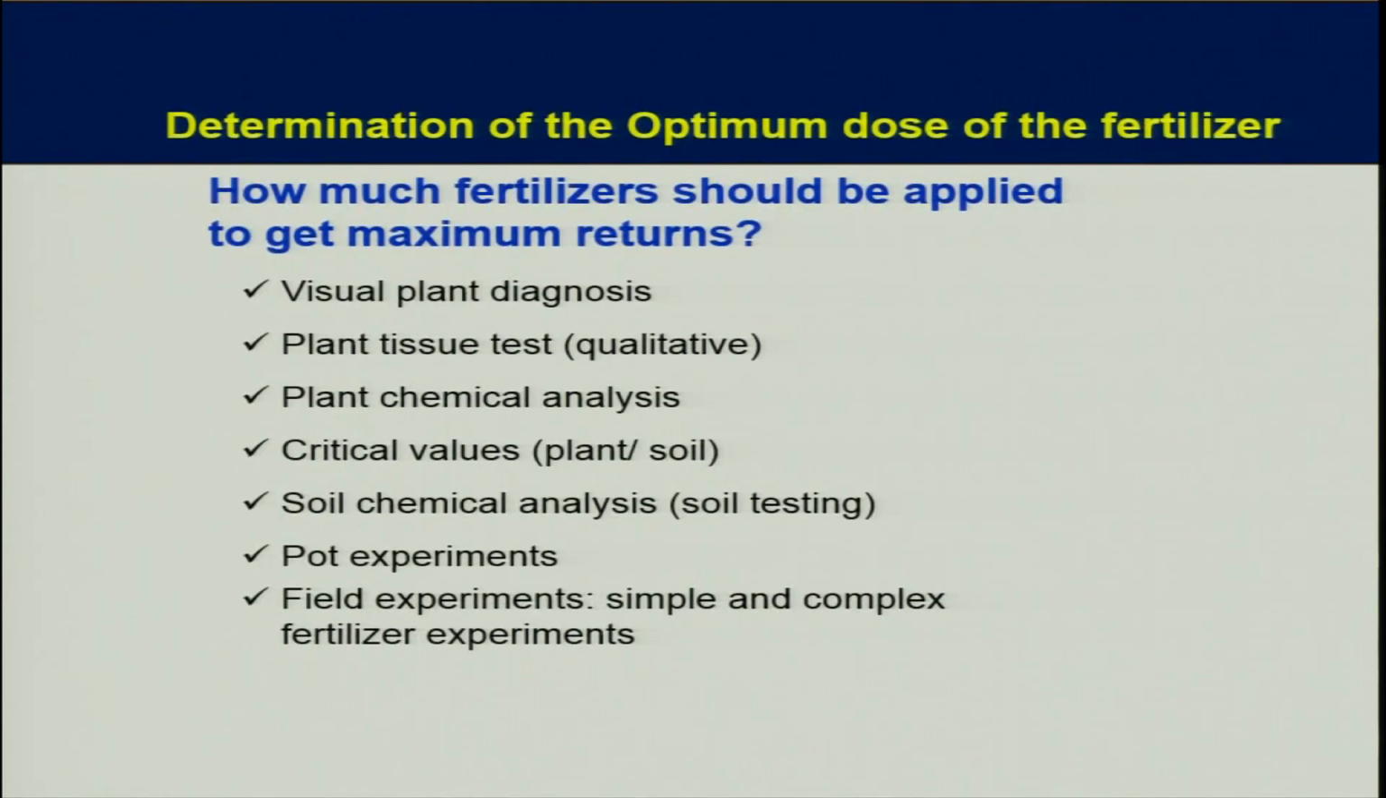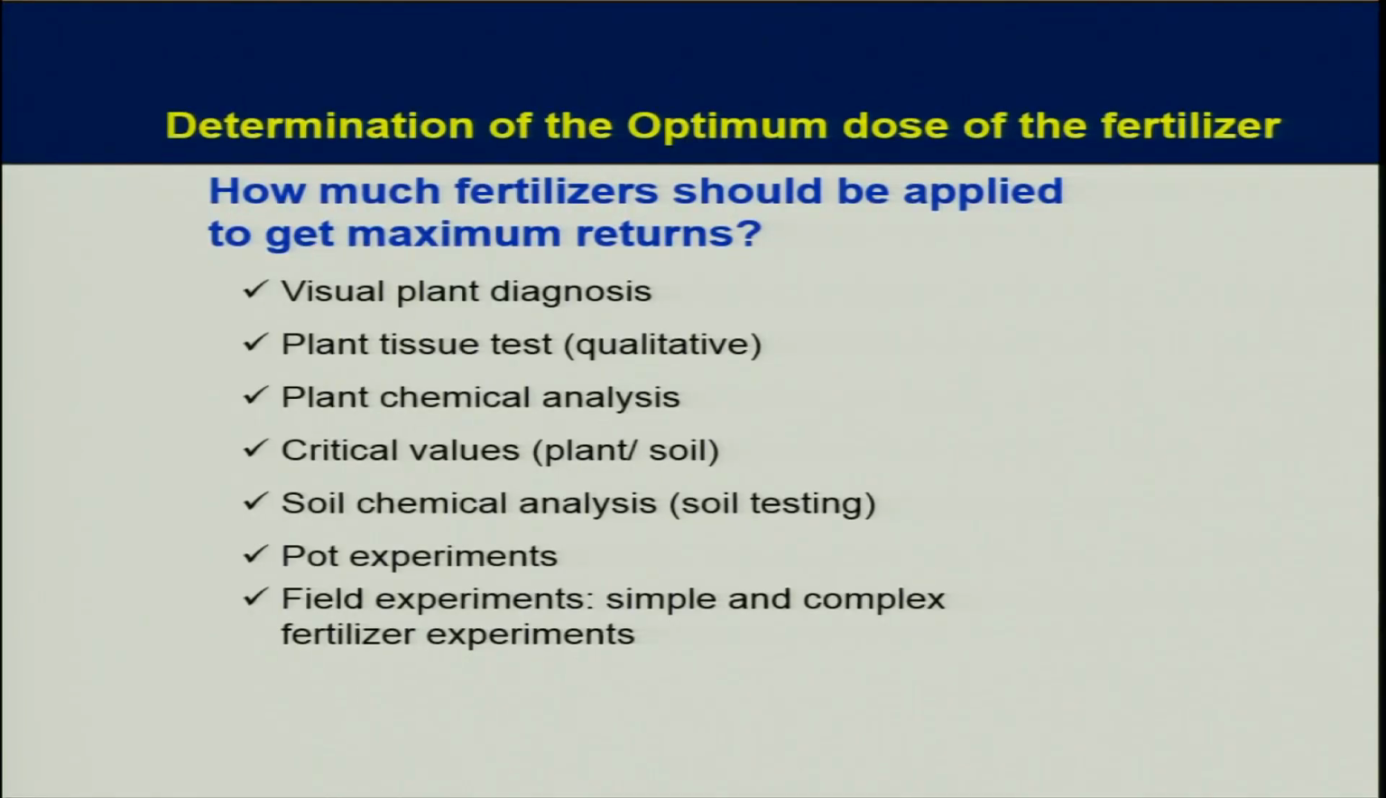Now, we come to the main point of this: the determination of the optimum dose of the fertilizer. This is basically partial economics of the fertilizer. If one is interested in whole economics, then the cost of cultivation should also be included. Then we can do the whole analysis. However, we can restrict ourselves here to the optimum dose of fertilizer. So now the question comes: how much fertilizer should be applied to get maximum return? This is the question. It means we need to find out the ideal rate of application.